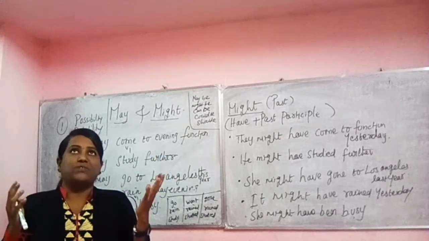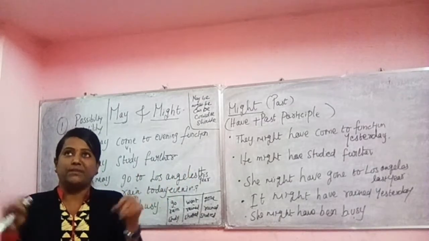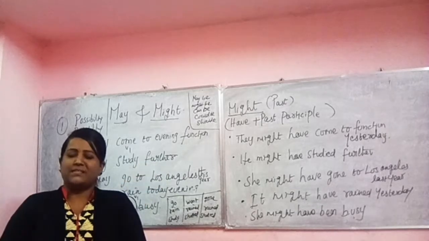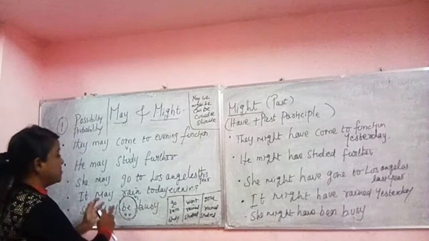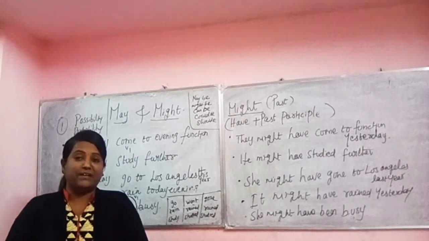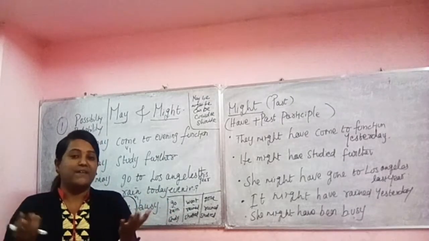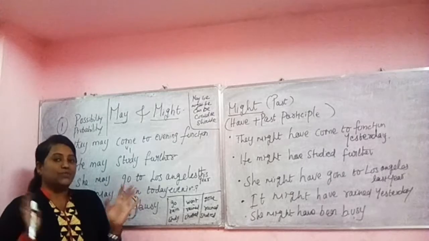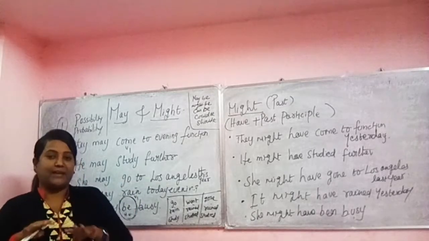Okay, when it is cloudy, when it is sunny, when it is not cloudy, if it is sunny, we cannot say it. But it is a rainy season, so we say like this, it may rain today evening. Chances are there for the rain to come. It indicates that chances are there. Possibility is there. And that's it. It gives only that meaning.